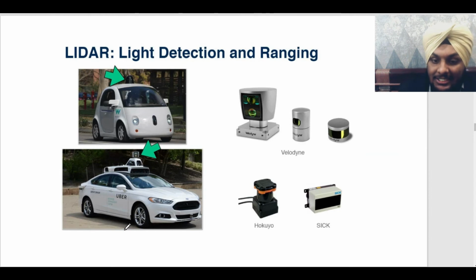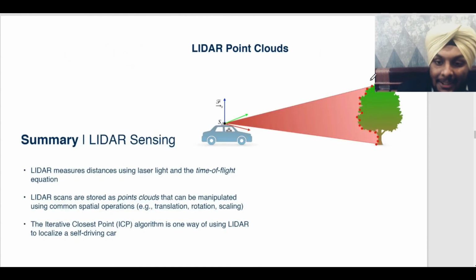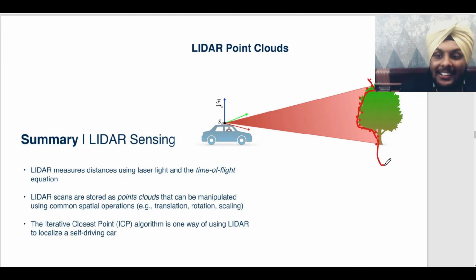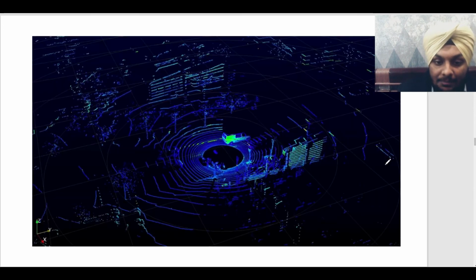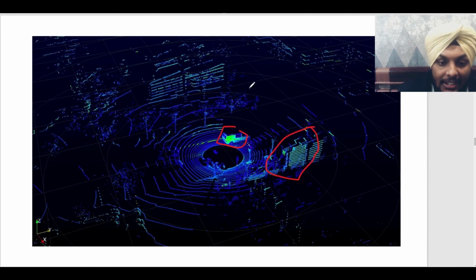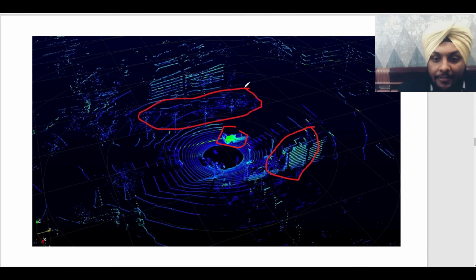Then comes LiDAR sensors. Basically, they are similar to radars, but instead of sending sound, they send light. And using the light, they create a point cloud of the shape of an object in the environment. And currently, these are one of the most expensive parts in the sensor ecosystem of a self-driving car. And this is what the industry is trying to achieve, to increase the dependency on cameras rather than LiDAR to decrease the cost of a car, right? This is how a LiDAR sensor creates a map of the environment. See, it can detect a car, it can detect the buildings, it can detect the vegetation around the vehicle, etc.